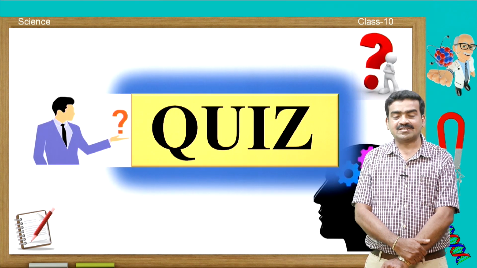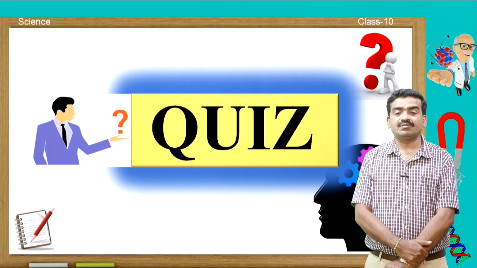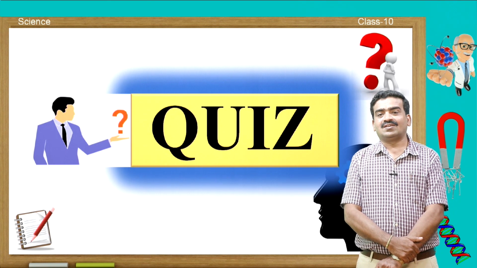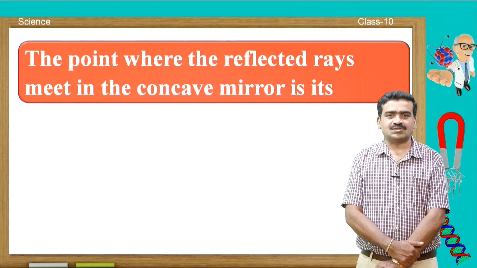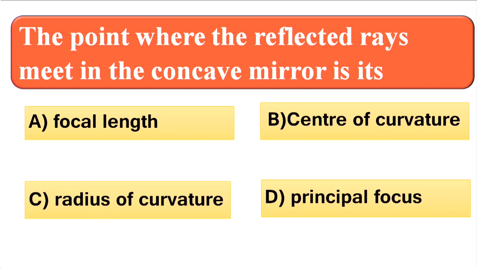Now, you have a quiz, my dear student. So, just recall, read the questions and I will give you 4 options, and find the correct option which suits the question exactly. Now come to the first question. The point where the reflected rays meet in the concave mirror is its: the first option is focal length, the second option is center of curvature, the third option is radius of curvature, and the fourth option is principal focus.